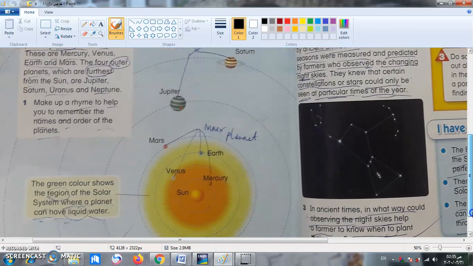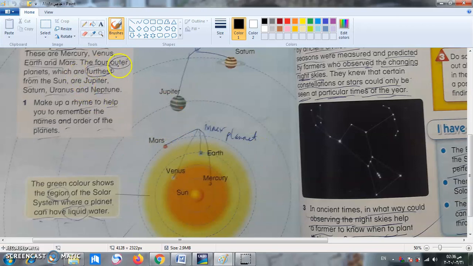Okay. So again, after the sun, we have Mercury. Repeat after me. Mercury, كوكب عطارد. Venus, كوكب الزهرة. Earth, كوكب الأرض. And Mars, كوكب المريخ. Because they are very near, they are called inner planets. Okay. What about the other planets?